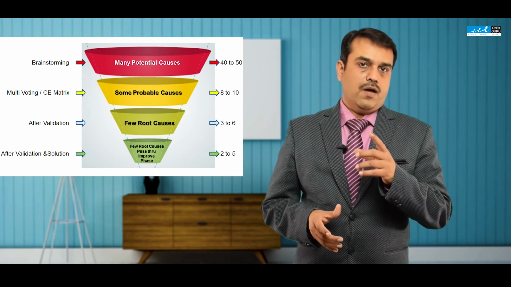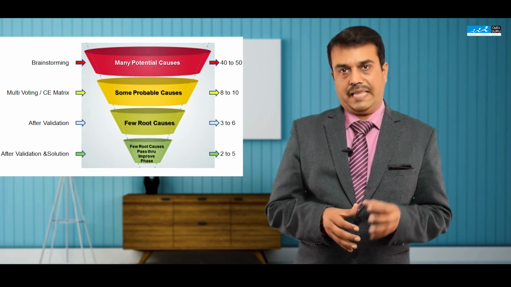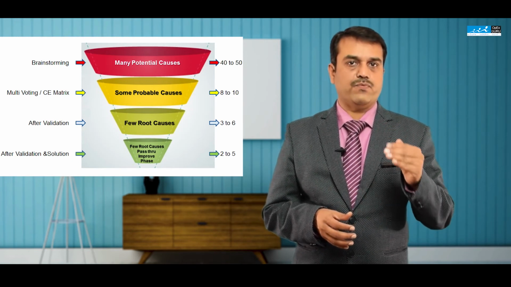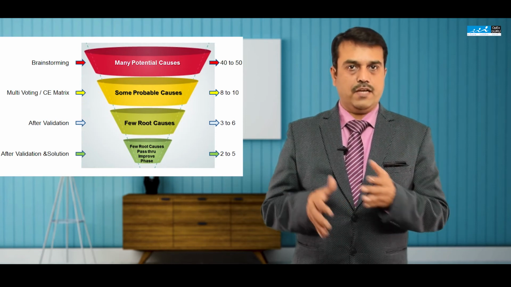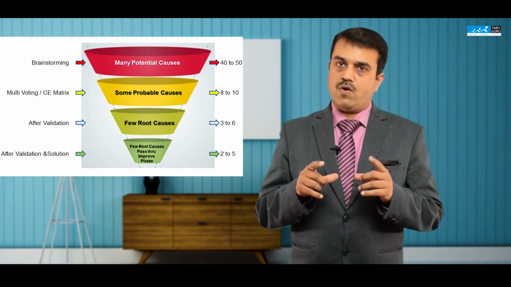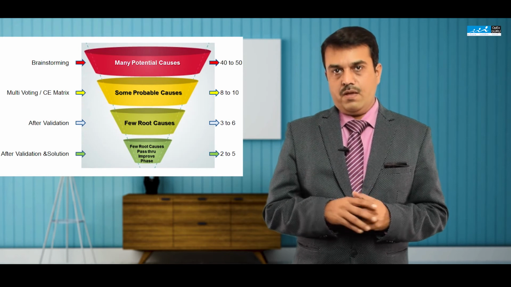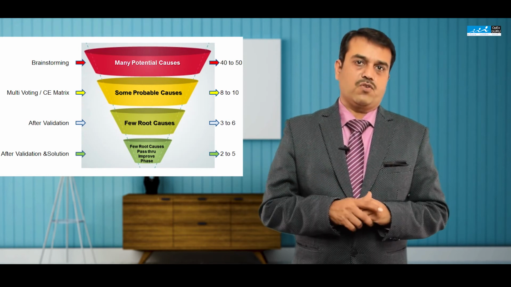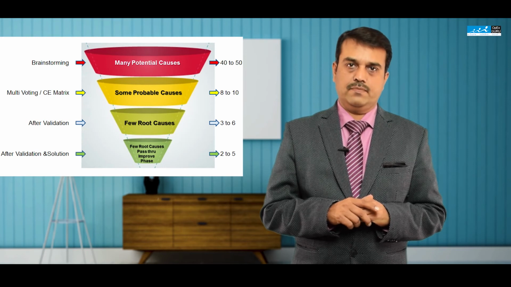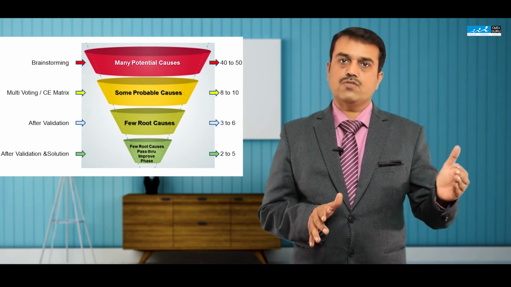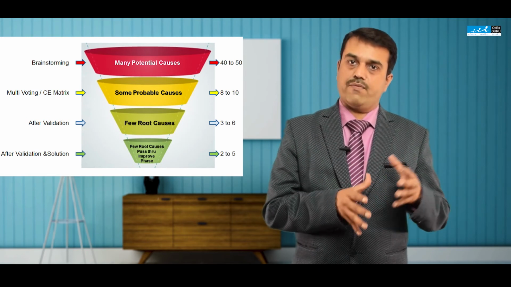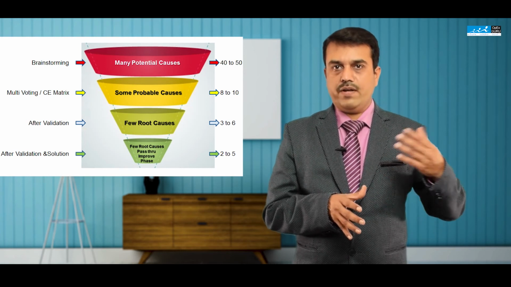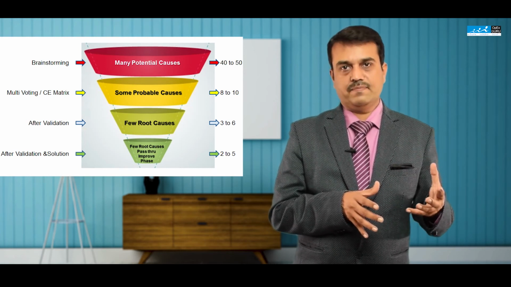We have to remember one thing here, that in the analyze phase we did brainstorming. Here also we are using brainstorming, but both the brainstormings are different. The participants for both the brainstorming can be different. In analyze phase, our brainstorming was for identifying the causes. So there we need more of a logical thinking.